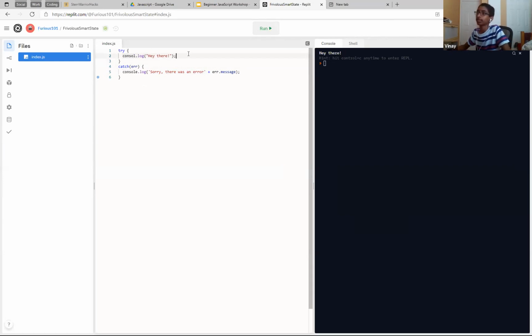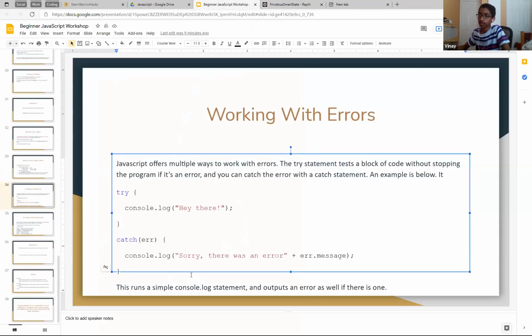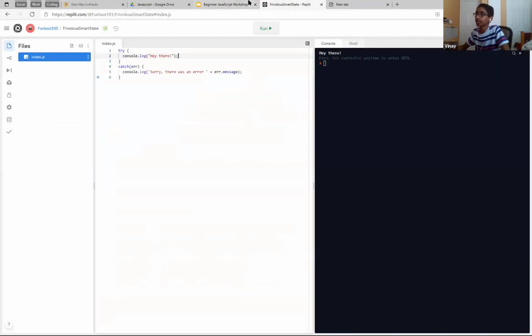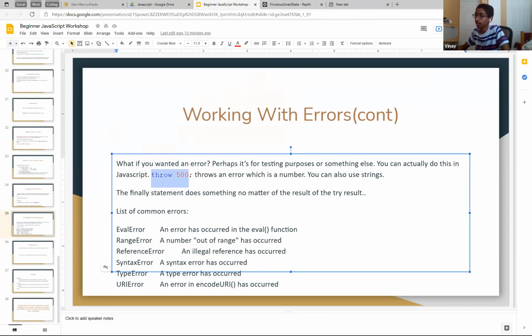Let's say if we just did console.log. Sorry, there's an error. Let's put a space here as well to make it more readable. Console is not defined because see, there's no E here, right? Once we replace it, it works like a charm. This is helpful. There's uses for it. Sometimes you want to deliberately throw an error because JavaScript doesn't throw errors all the time. So you can throw errors deliberately. There are uses for this. You'll find that later when you're coding.